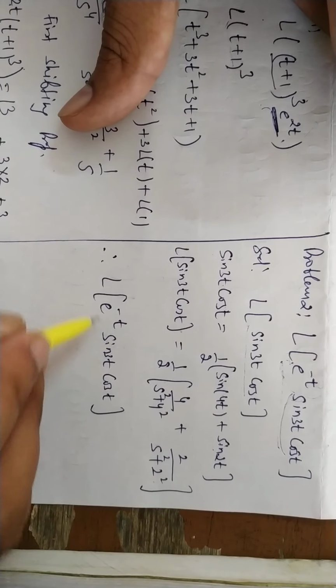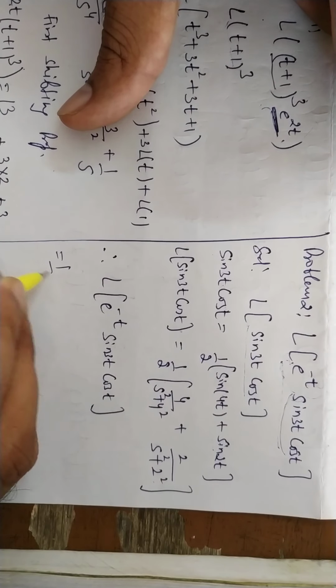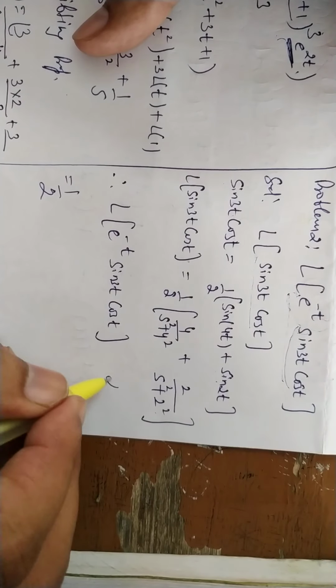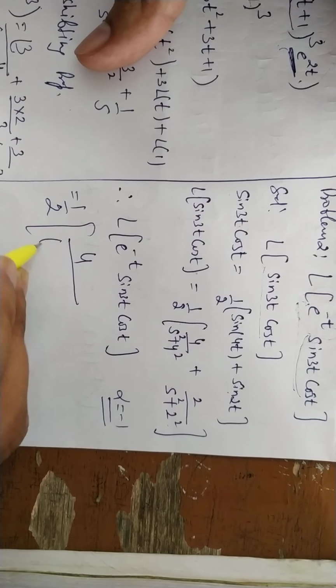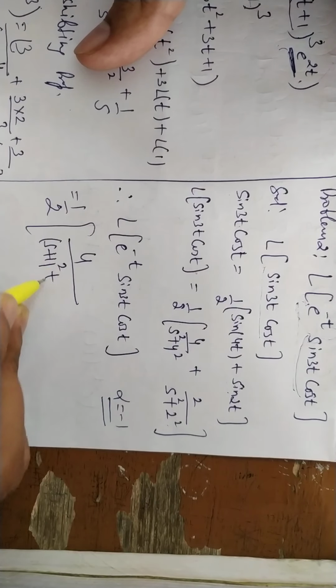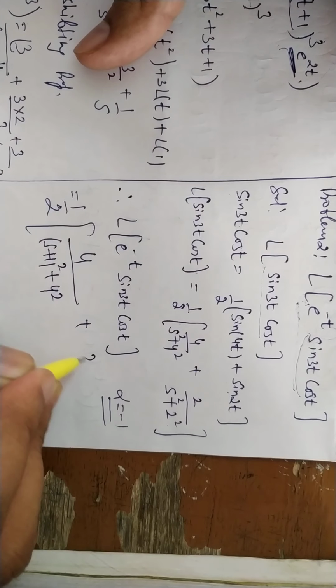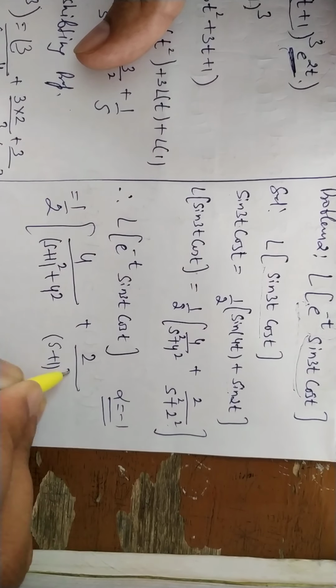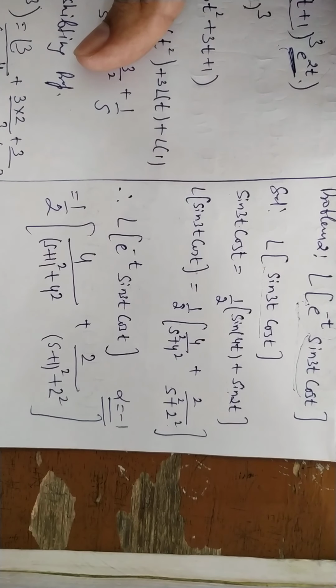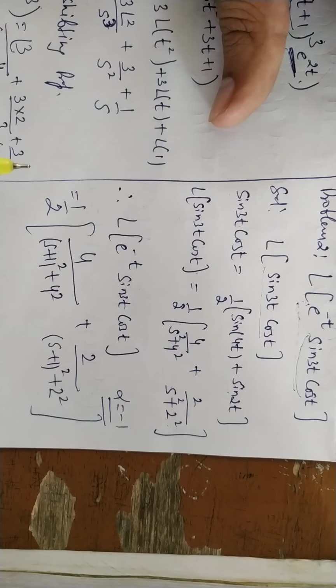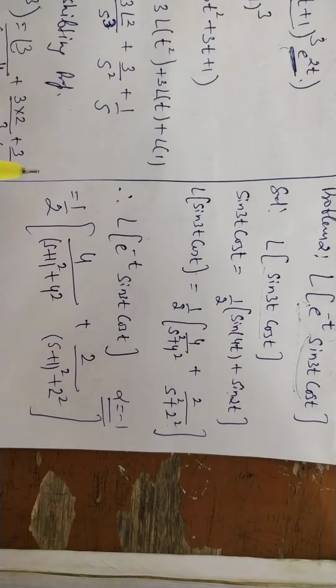When we multiply with e raised to minus t, what is alpha here? Here alpha is minus 1. So the formula gets changed. It becomes 4 upon (s plus 1) square plus 4 square. Similarly, 2 upon (s plus 1) square plus 2 square. This is the answer. You can simplify it more. So in the first shifting theorem, all formulas work when you change s into s minus alpha.